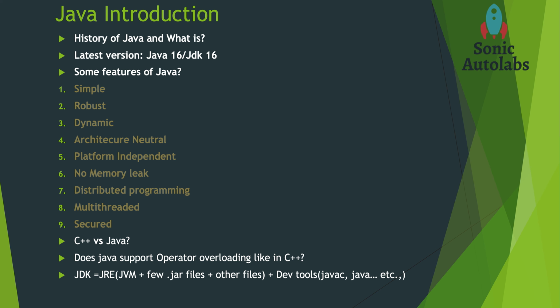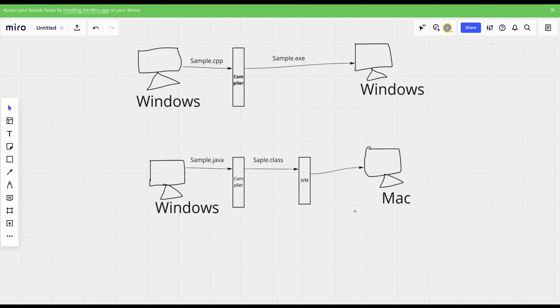Coming to the next feature, Java is platform independent. We will see this deeply. If you see the picture here, you have a Windows machine where you have created a .cpp file which has some C++ code, and you want to compile and execute this code.